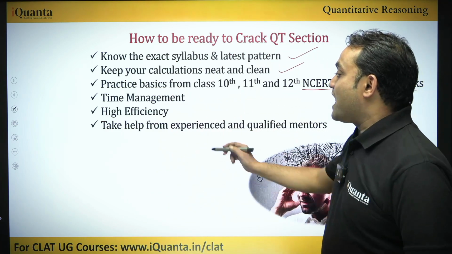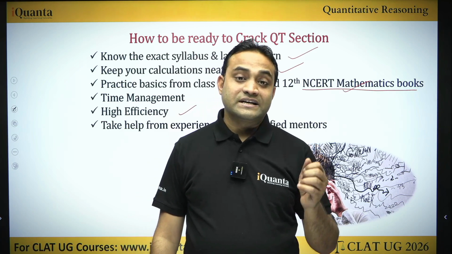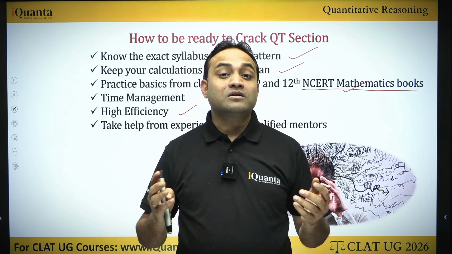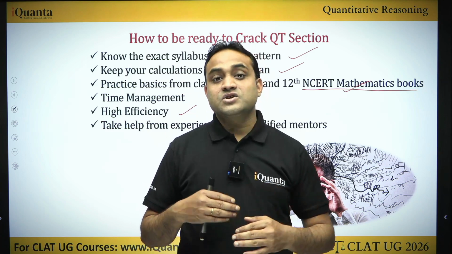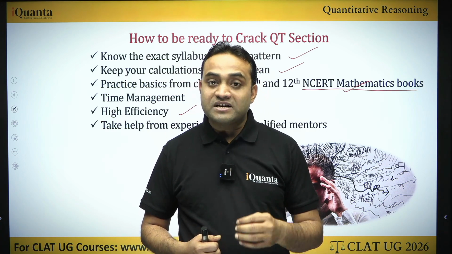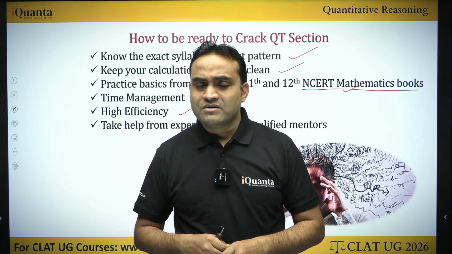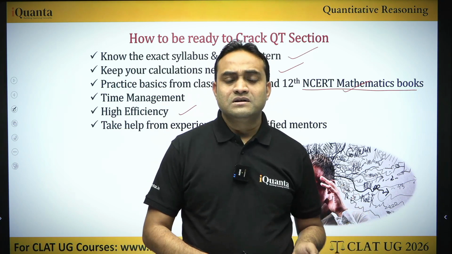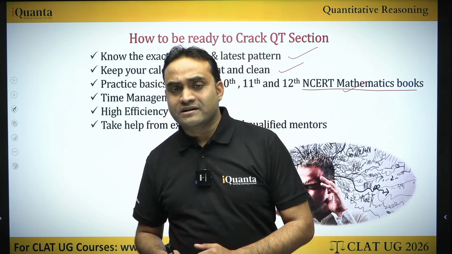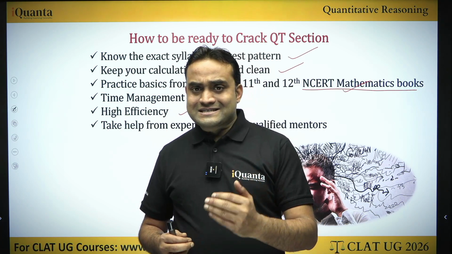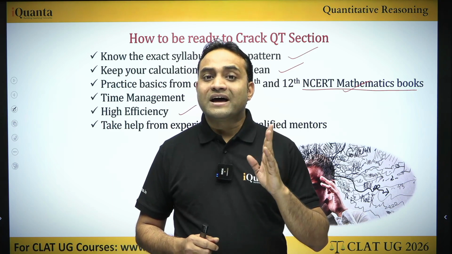Then comes high efficiency. As you already know, in the quantitative technique section, there are not many questions, right? So it's important that whatever questions you are attempting, make sure you are not making any kind of mistake. Make it a habit while solving. Try to be cool and calm. As I said, try to keep your calculation right. Try to check each step properly and then solve the question and get the right answer.